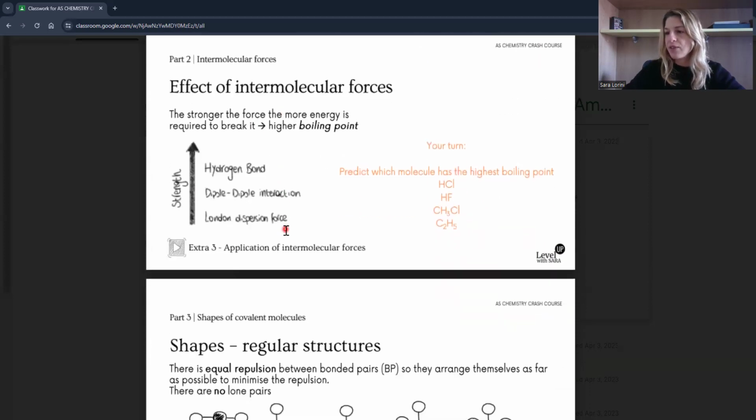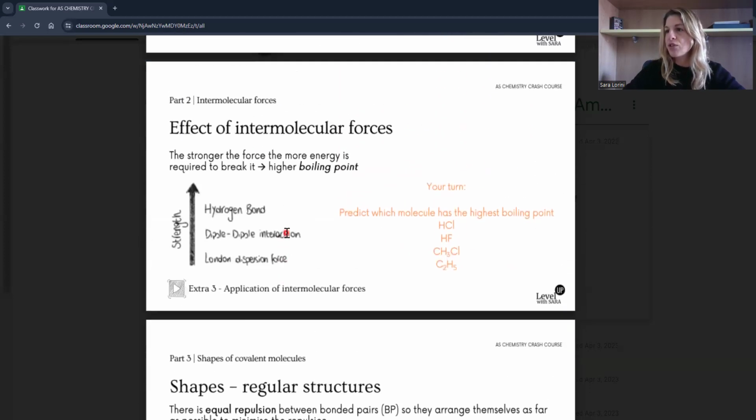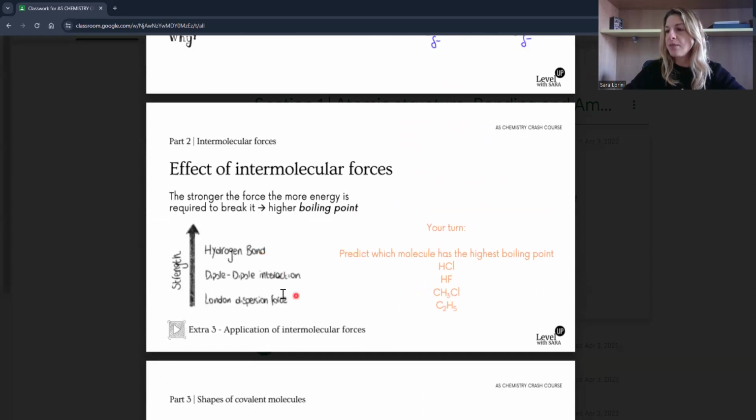So make sure you do that when you do everything. Effect of intermolecular forces. Just make sure you recognize the strength of the different forces. And a common mistake is when you have a more open question where you have to compare the forces. For example, if a molecule has hydrogen bond, you don't mention the London dispersion force. So remember that you must mention it for any molecule, and then you can do the comparison of different forces.